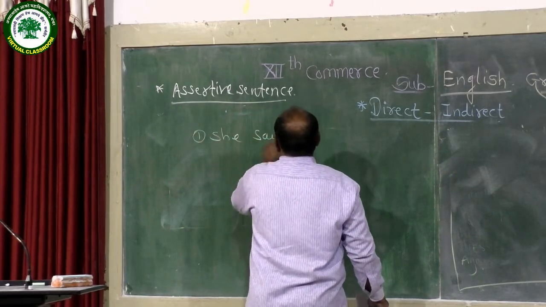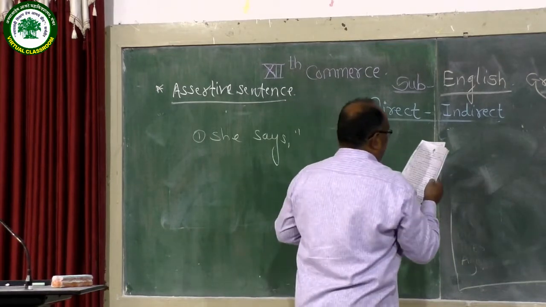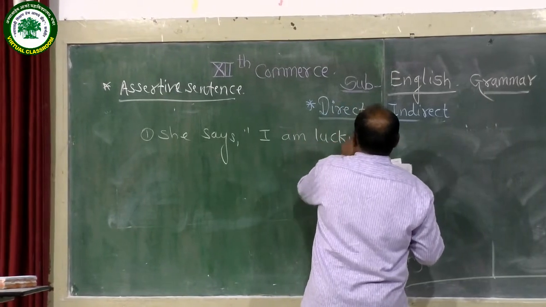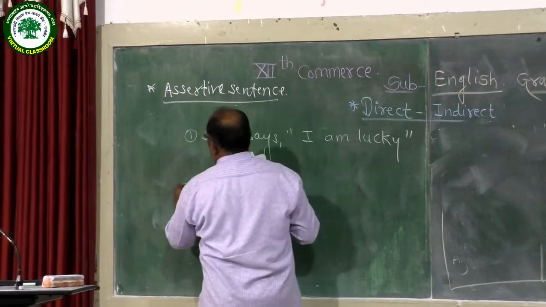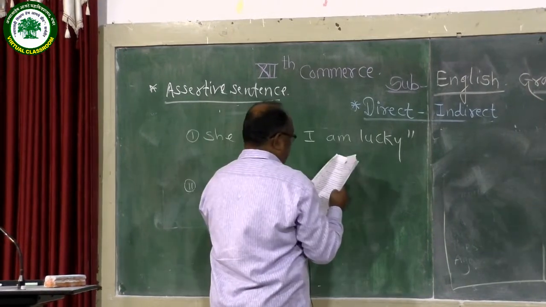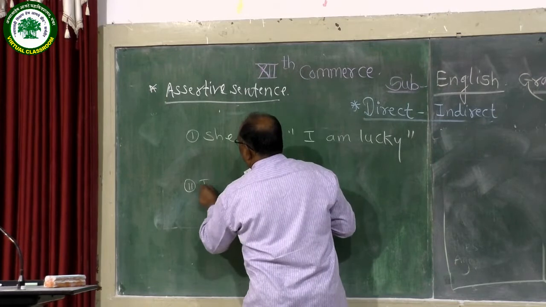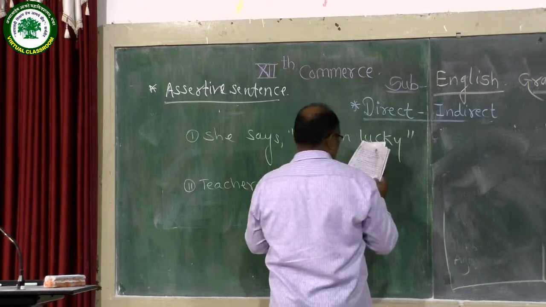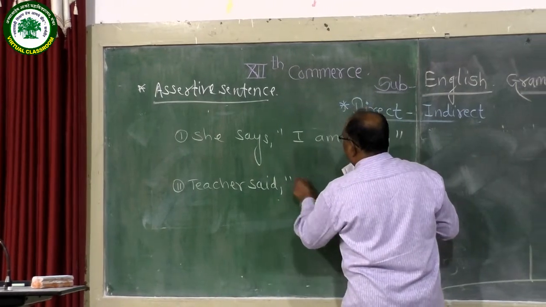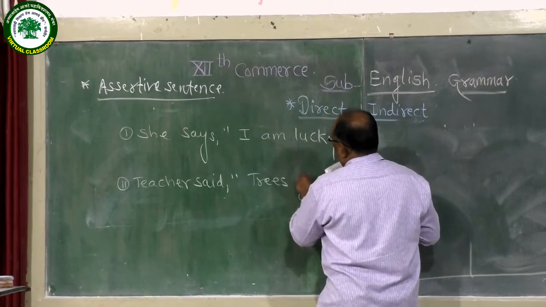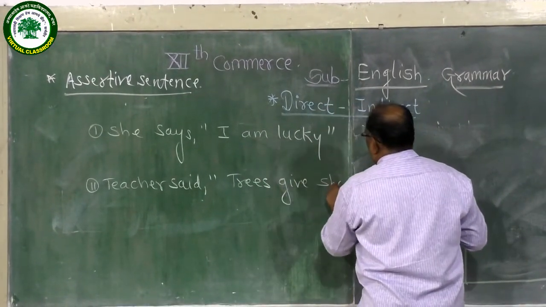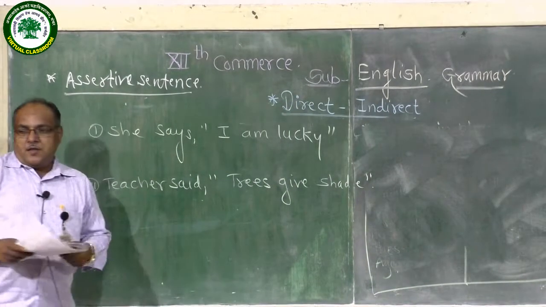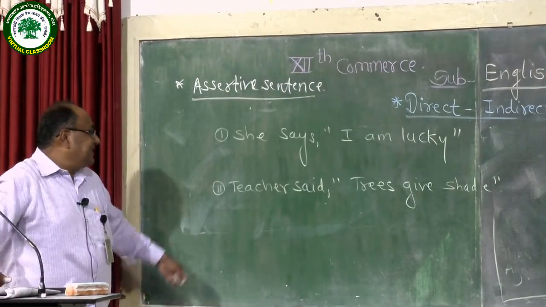She says, I am lucky. Second sentence, teacher said, trees give shade. So, look at these two sentences written on blackboard.